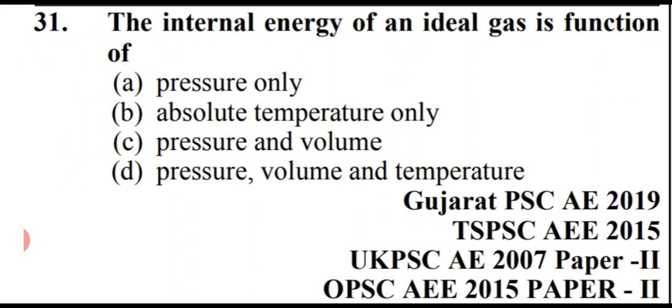The internal energy of an ideal gas is a function of. Friends, it is asking about what the internal energy of a gas is a function of. Options are pressure only, absolute temperature only, pressure and volume, and pressure, volume as well as temperature. It is a very frequently asked question, as you can see it has been asked in Gujarat PSC, TS PSC, that is Telangana, UK PSC, Uttarakhand PSC, and UP PSC. The right answer is option B, absolute temperature only. The internal energy of an ideal gas is a function of absolute temperature only. Option B.